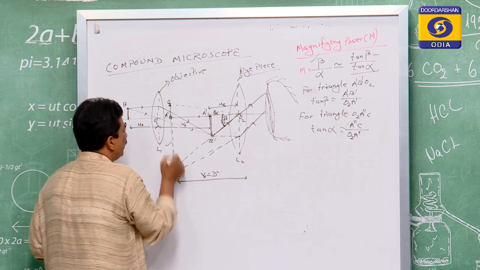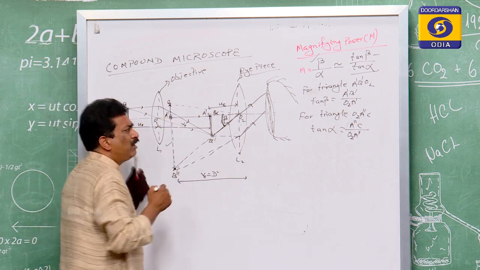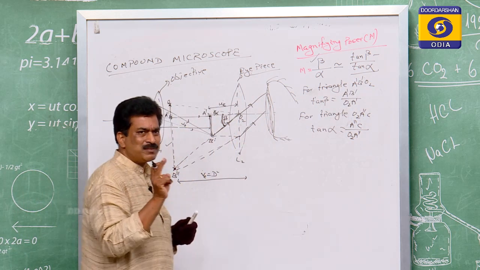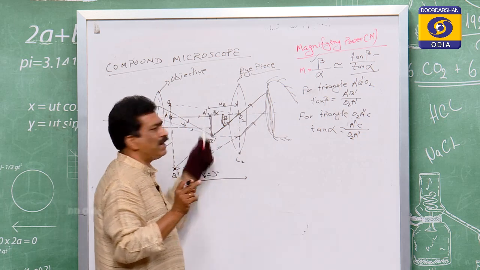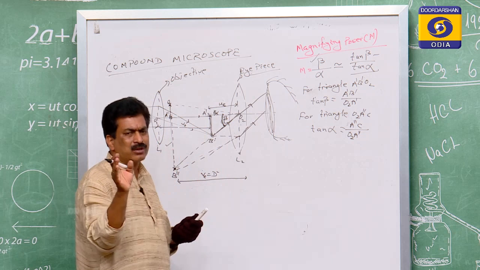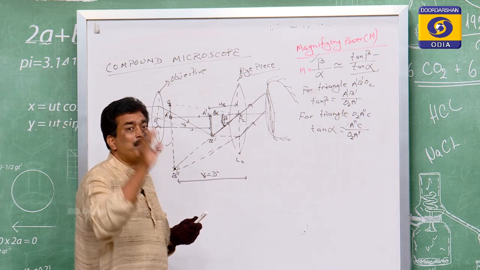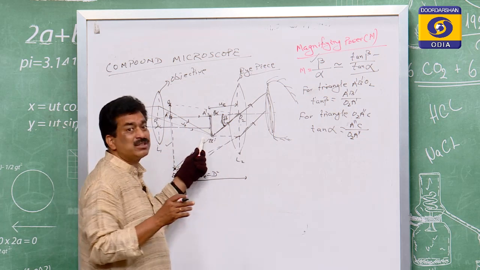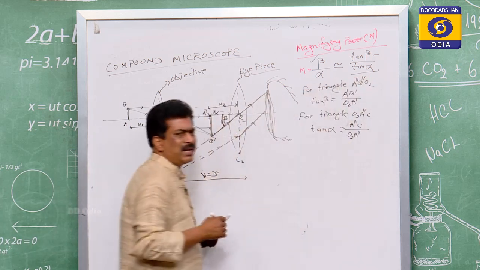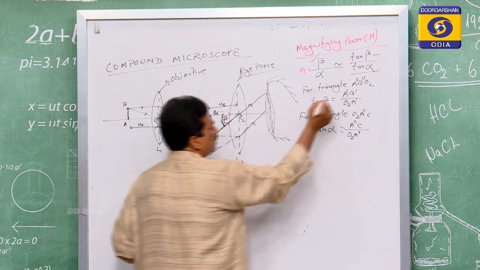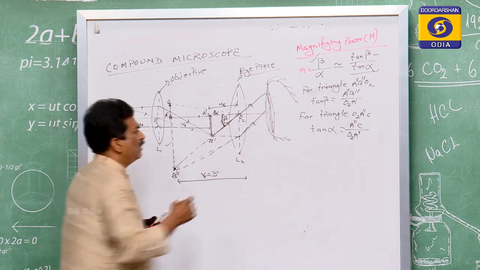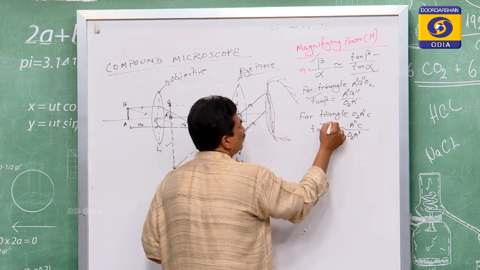For the final image, it is the A double dash B double dash. It will never be taken near the A dash B dash. That is why I have written A dash B dash. If you compare these two things, keep in mind that we have to take the final image height, not the intermediate position. Therefore, you have to take the final, meaning A double dash B double dash O. So instead of A dash B dash, it is A double dash B double dash. So this is tan beta, this is tan alpha.